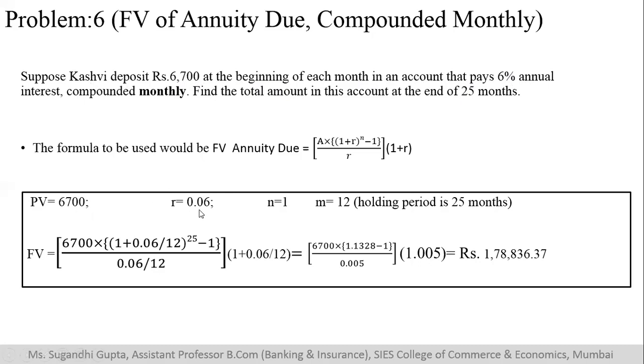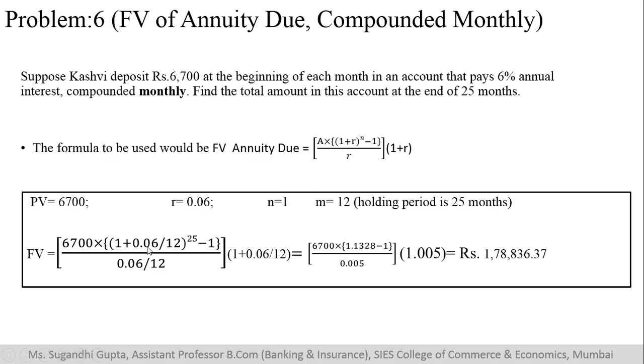The rate of interest is this for 1 year. Now n I have taken as 1, even if it is 2 point some years, but still I have taken it as 1. And m is the rate of compounding within a year, so it is compounded 12 times, but the holding period is 25 months. Now let us carefully look at what changes in the formula. The amount that you are investing remains the same.